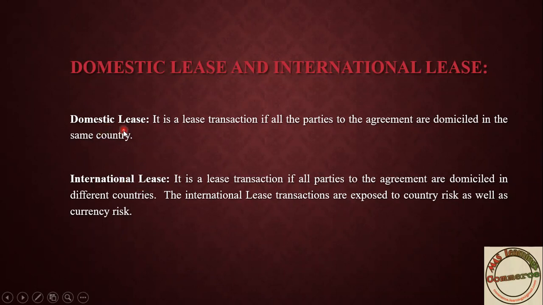Whereas in domestic lease, both parties that come under the lease, that is both lessor as well as lessee, are from the same country, and a person from the same country has taken the lease agreement. That type of lease is known as domestic lease. That much.